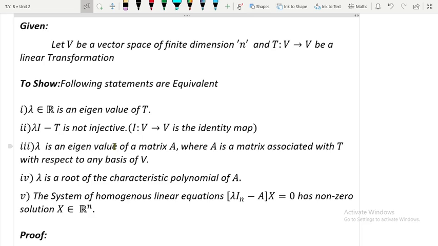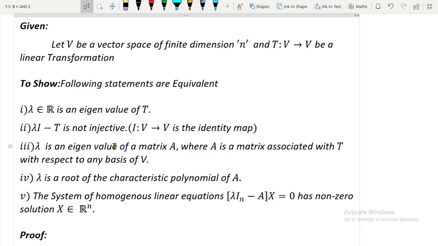And the fifth one is: the system of linear equations (lambda I minus A) x equal to 0 has a non-zero solution x belonging to R raised to n. Now all these statements are equivalent, meaning if one statement is true, then the other 4 become true, right? So how are we going to proceed with the proof? I will prove 1 implies 2, then we will go for 2 implies 3, then 3 implies 4, then 4 implies 5, and 5 implies 1.